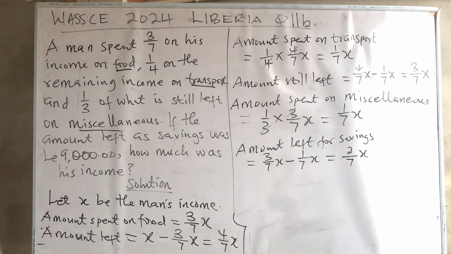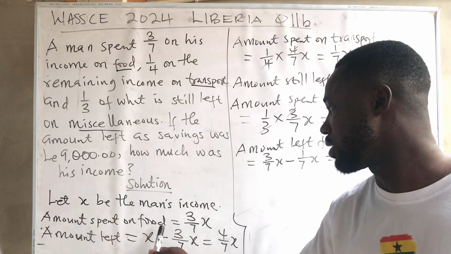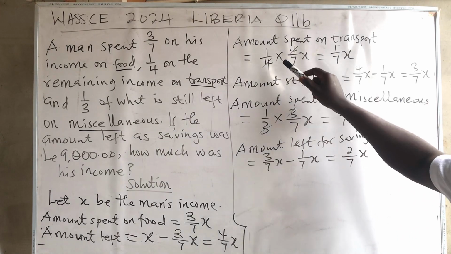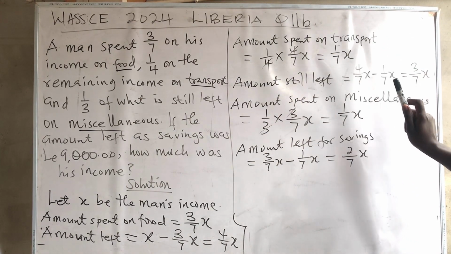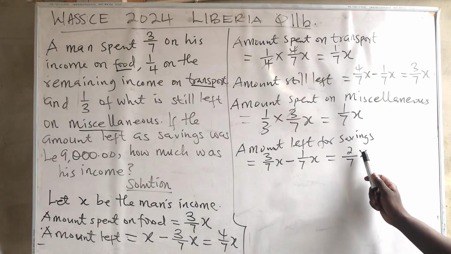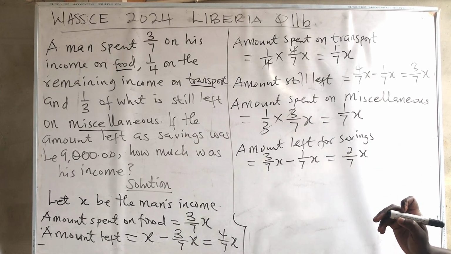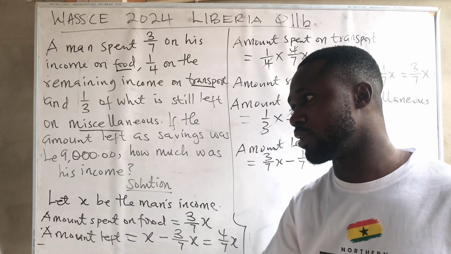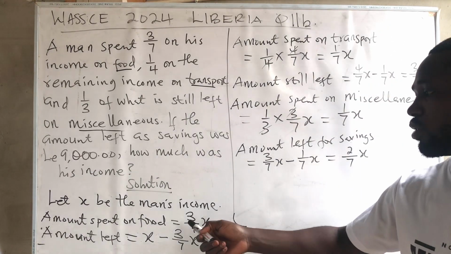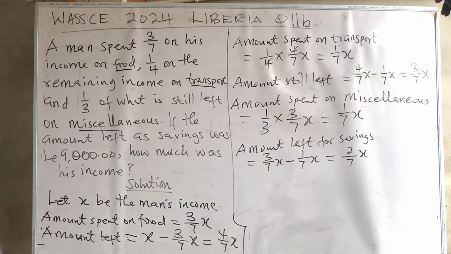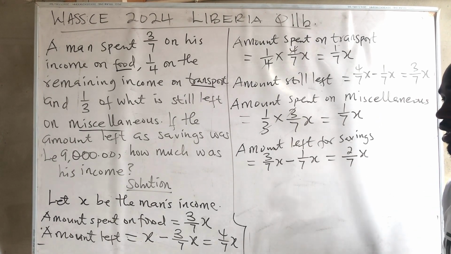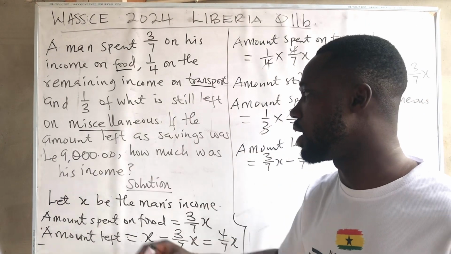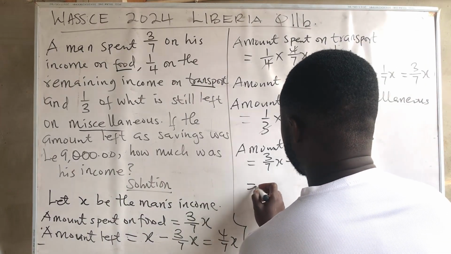Or if you want to get 2/7x, you can take the man's income as x, and then you'll be subtracting from it the amounts he spent. So x minus 3/7, and then minus 1/7, and then minus another 1/7. That will also give you 2/7x. Because if the man's income is x, when you subtract what he spent on food, transport, and miscellaneous, it will give you the amount that was left for savings. And the amount left for savings was 9,000.